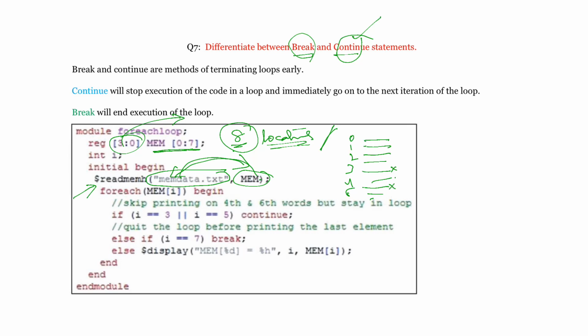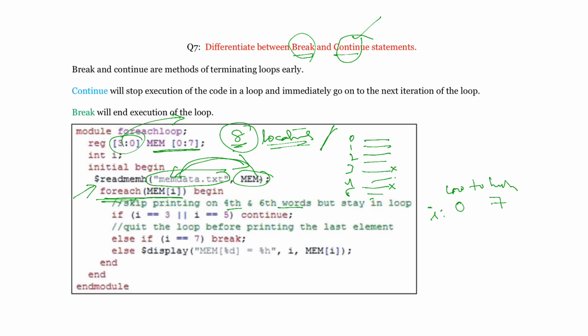So the fourth and sixth words you don't want to read, you should continue with the next word. For that purpose, for each mem of I, it will start from I equal to 0 and continue till I equal to 7. A for each loop always starts from the low index value to the high, so the low value is 0 and the high value is 7.